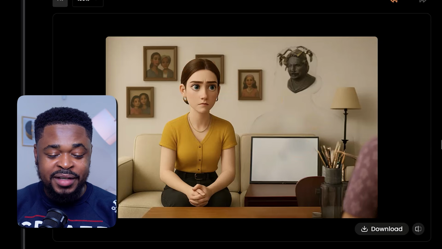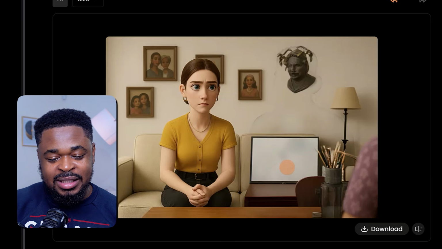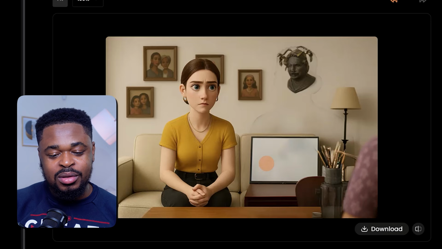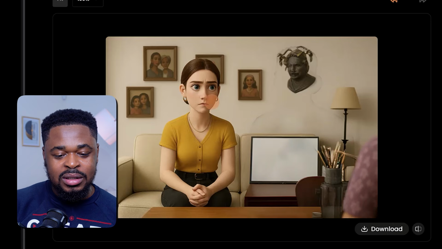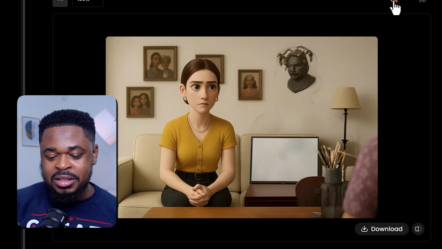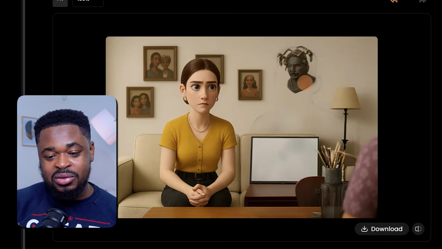Now this is fine, even if there's a laptop there, it's not a person, so Runway will not detect it and move the laptop. So we just download this image. We are going to do the same for this person. We'll click this back and upload the image again. You have to download this, otherwise you're going to lose this image.